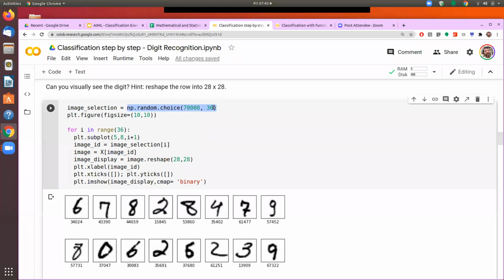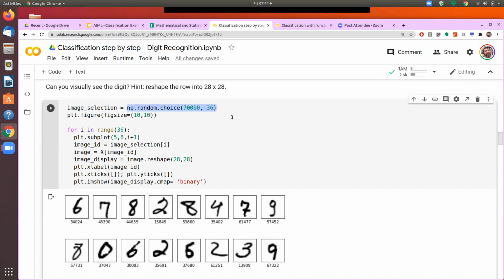If I want to pick a single number, then you don't have to use this choice function. You can just say np.random. And if you want an integer number, then you say np.random.randint, and then you give the range from where it will pick one of the integer numbers. But if you want to pick more than one number, then you have to use np.random.choice. So it's giving me 36 numbers, and these 36 random numbers will be picked in a range between 0 and 70,000.